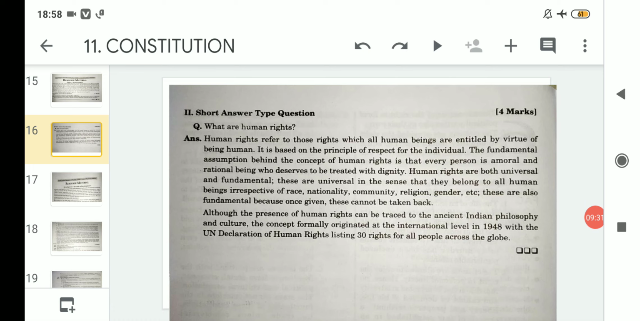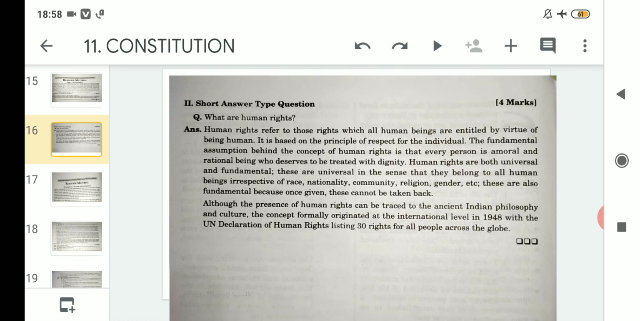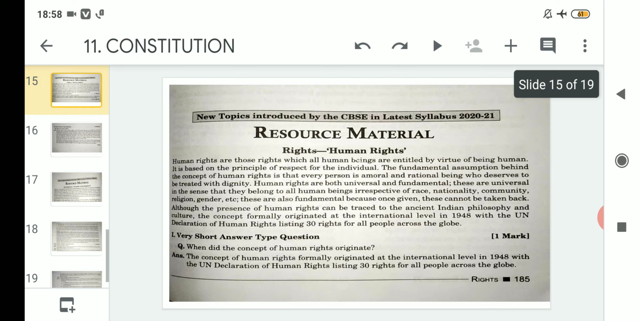So with this, I will wind up today's topic based on the new topic. This is the 5th new topic being introduced by the CBSE, and this topic was human rights, where we read about what we mean by human rights and what its areas are. After that, we also read about why human rights can be called universal and fundamental. These are very important points. Please go through them once more.